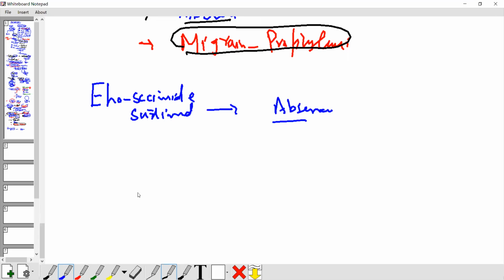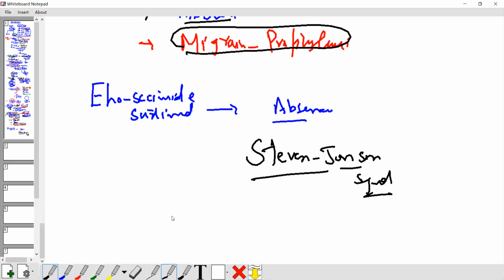Another general idea about antiepileptic drugs, this is a new thing for you: Stevens-Johnson syndrome. What is Stevens-Johnson syndrome? Ethosuximide can cause it.